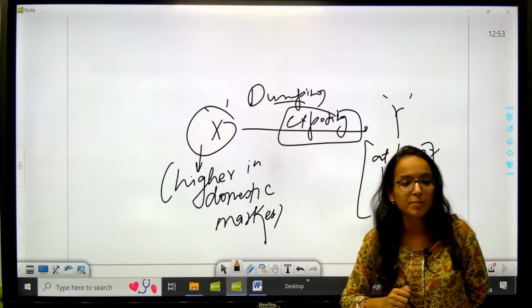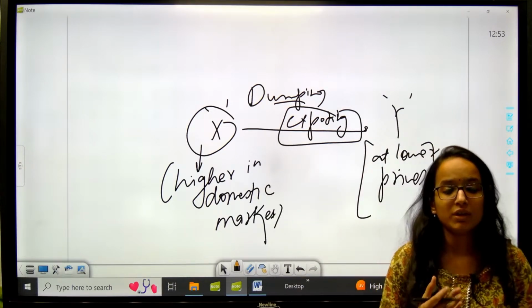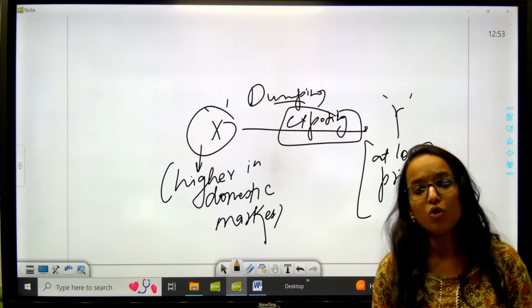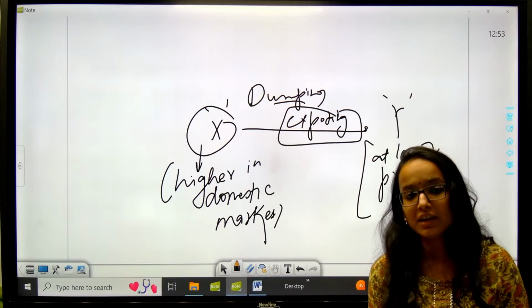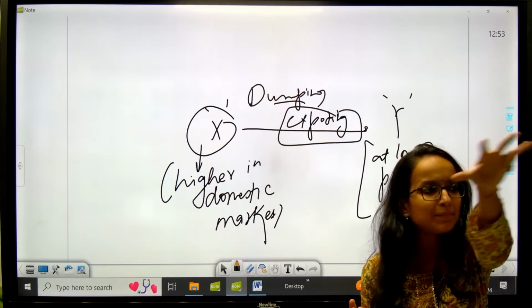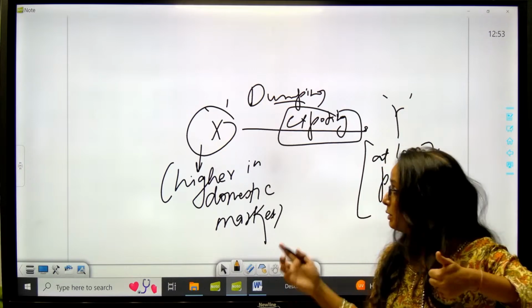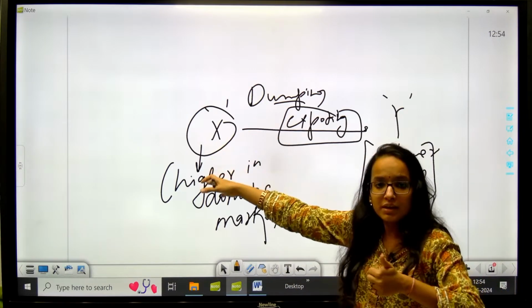Remember, so what is dumping? When a country tries to export goods at a very low price in another country to dump it, basically to capture the market, lower than the price which is prevailing in its own market.